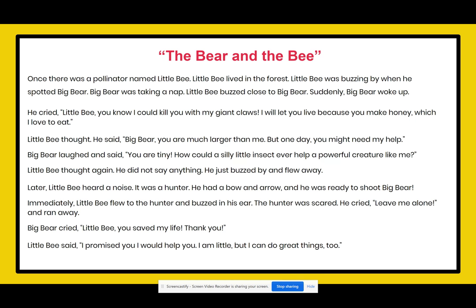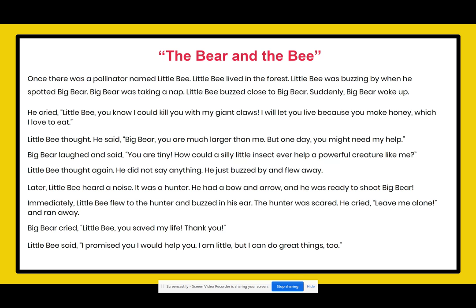Little Bee thought. He said, "Big Bear, you are much larger than me, but one day you might need my help." Big Bear laughed and said, "You are tiny. How could a silly little insect ever help a powerful creature like me?" Little Bee thought again. He did not say anything. He just buzzed by and flew away.